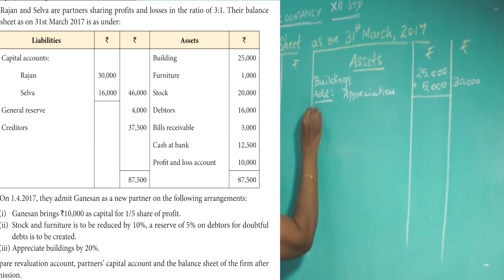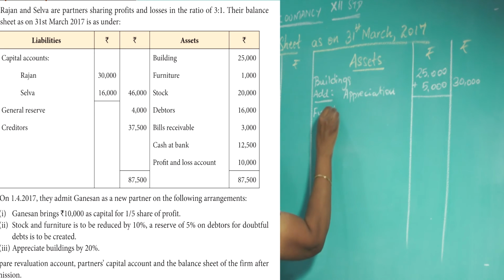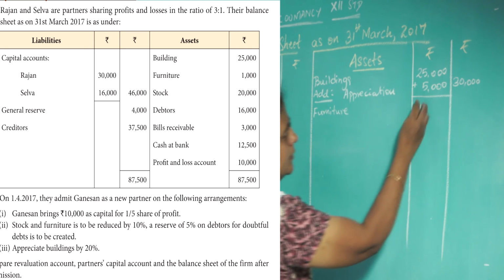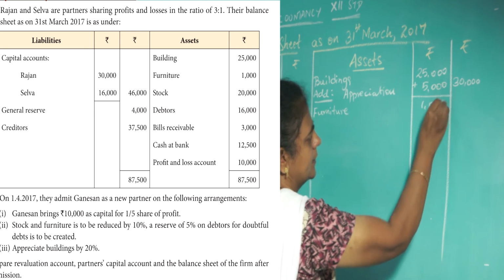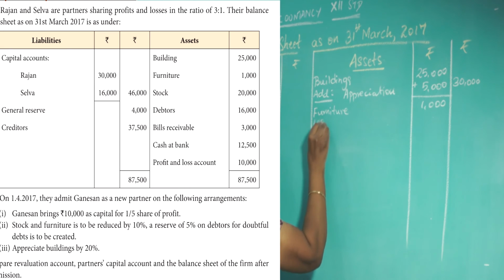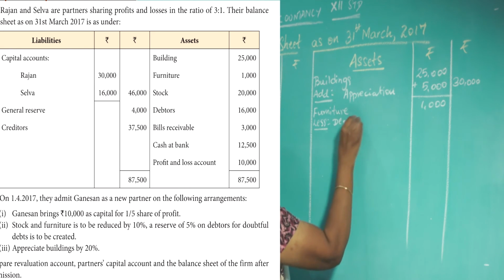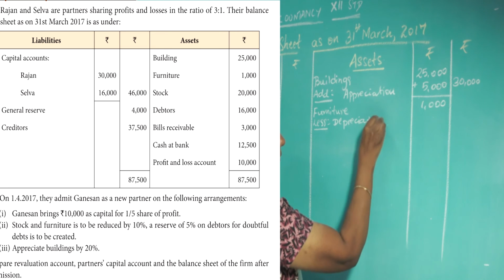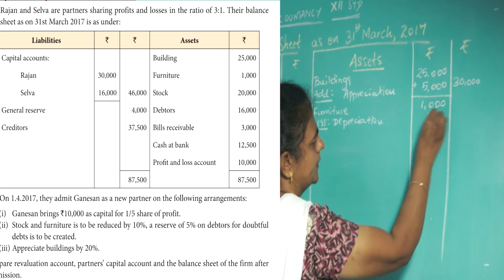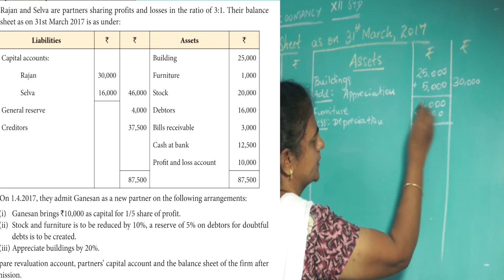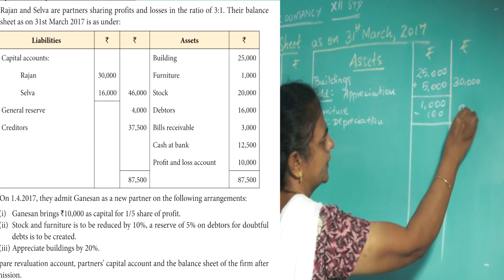Next, furniture 1,000 rupees, less depreciation 10%, that is 100, subtract, so 900.